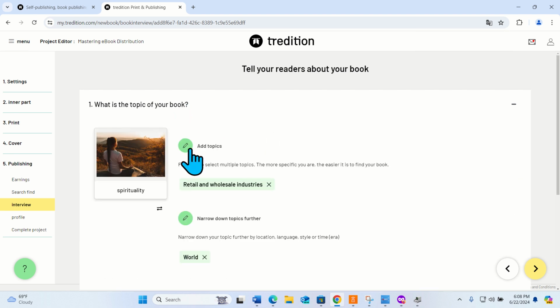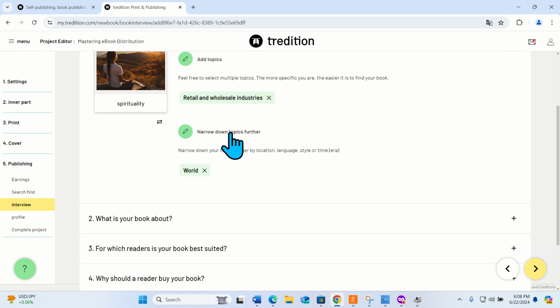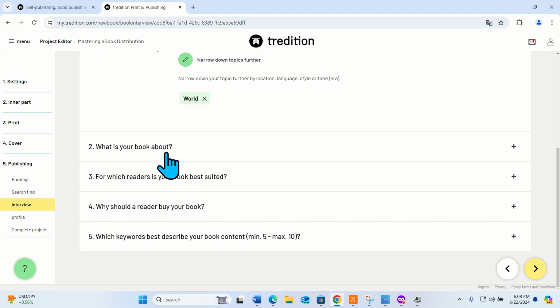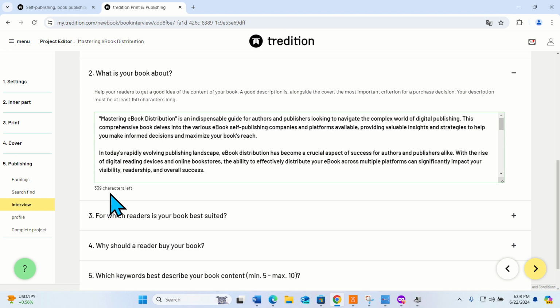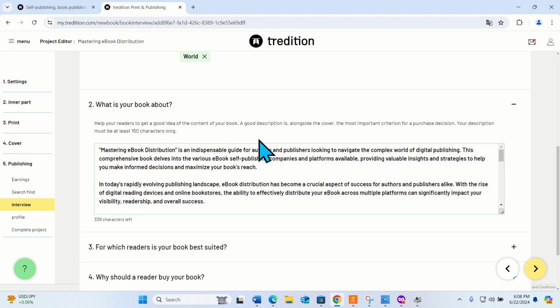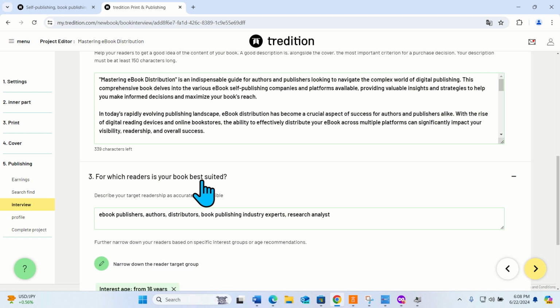First, what is the topic of your book? I've selected this one. Click here, select your topic. It comes here. Then, what is your book about? I have written a very long description as needed. Still, there are 339 characters left to write.